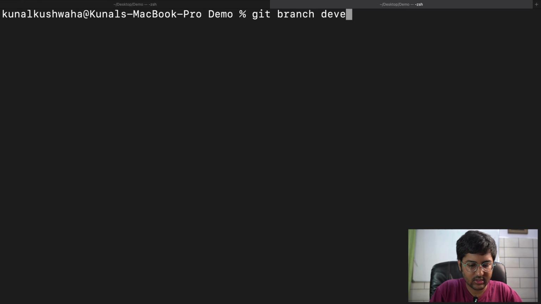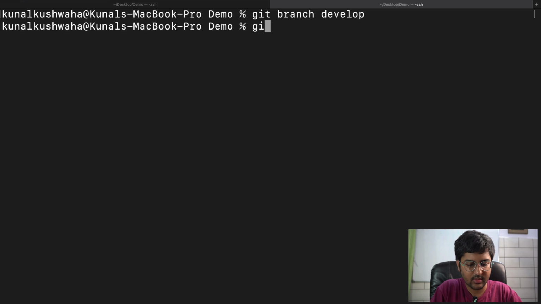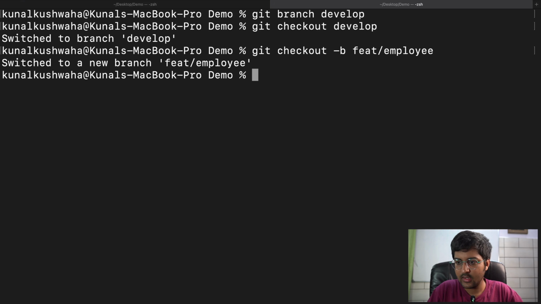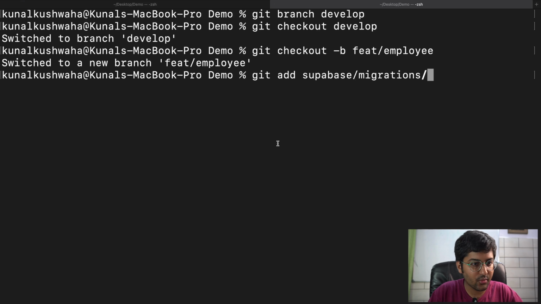Git branch, can create develop, git checkout develop. Now I can say git checkout -b feature employee, and I can say git add supabase migrations, the new one that was just created.